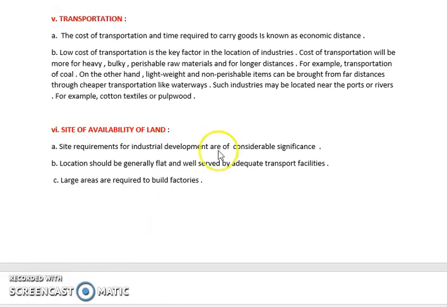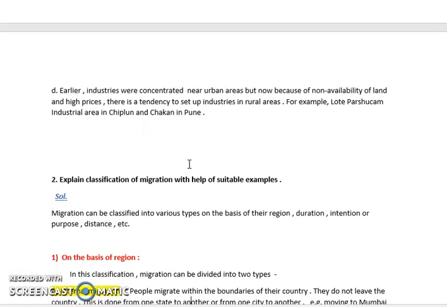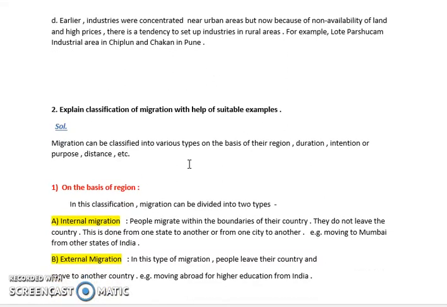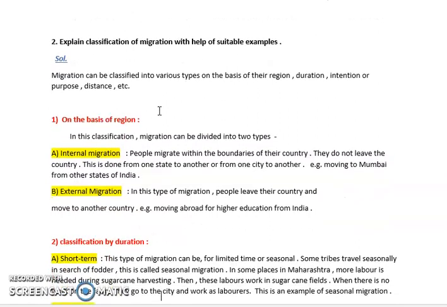Next is availability of land. How big your industry is, whether it is small scale or large scale, determines how much area you will require to set up your industry. So the availability of land should also be in very high amount. In India you can give the examples of Lote Parshuram industrial area in Chiplun and Chakan in Pune. These are two industrial areas which are very favorable to set up industries in India.